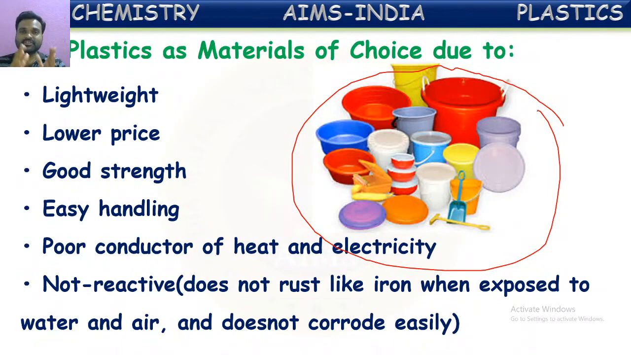So, because plastics are non-reactive, they won't corrode also, they won't rust or be corroded. That means they are non-reactive. So, these are all the important points, or the reasons we can say, to choose plastic as our daily-use material by replacing natural materials.